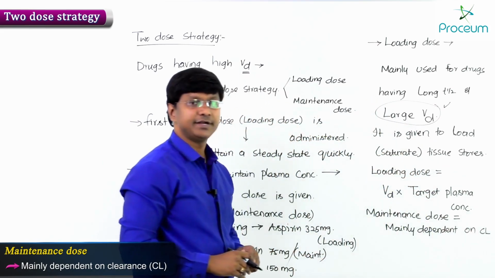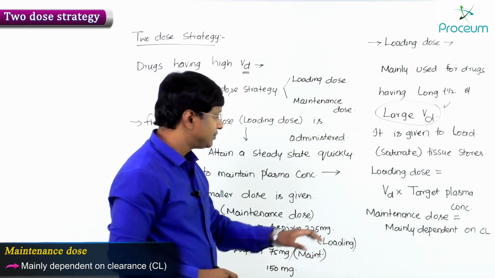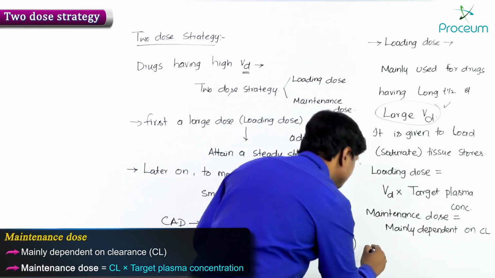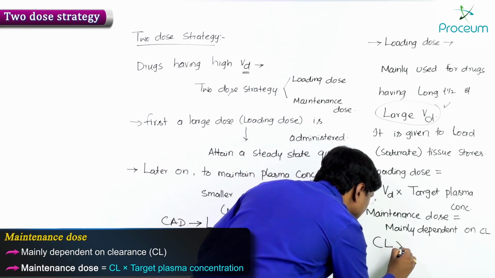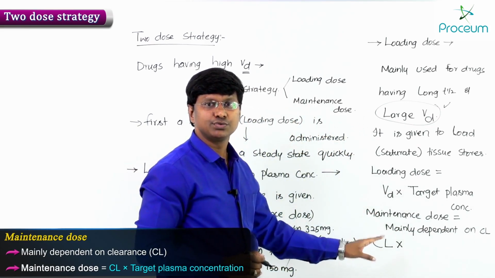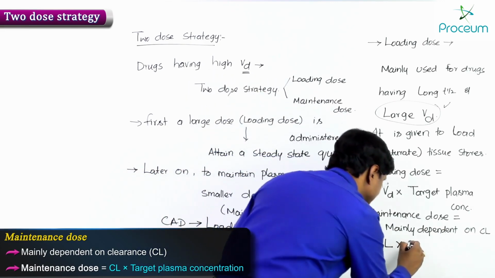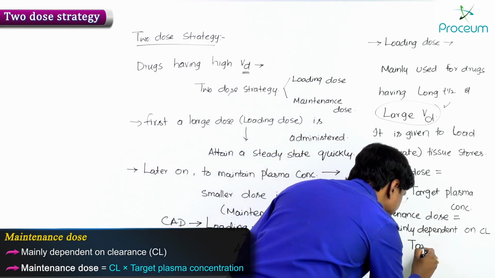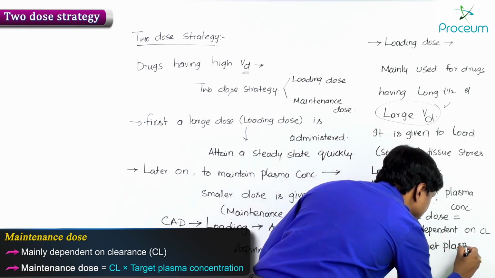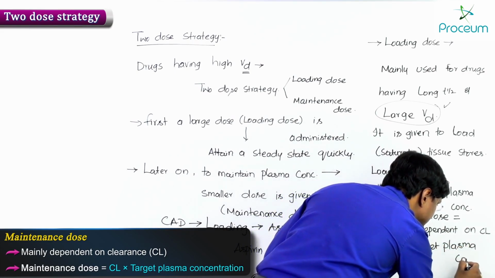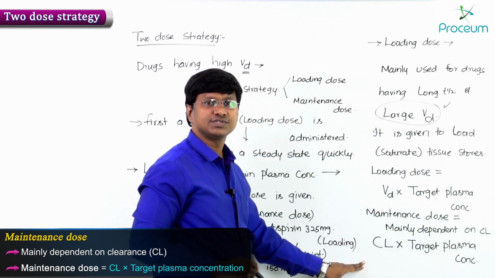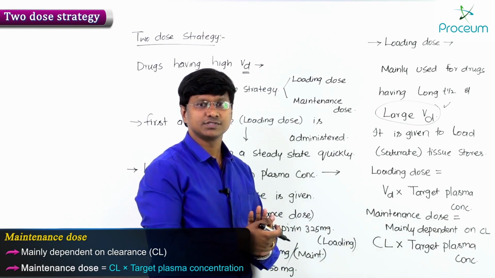Maintenance dose is equal to clearance into target plasma concentration.